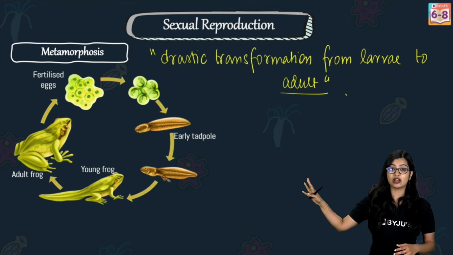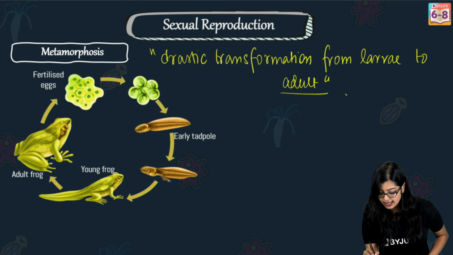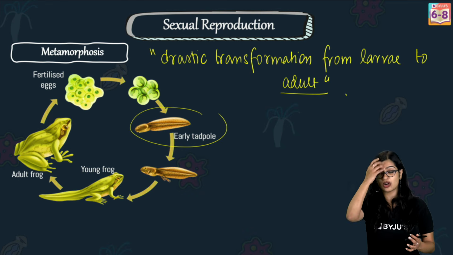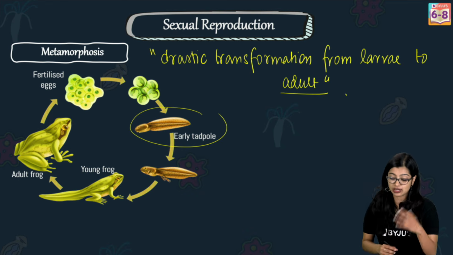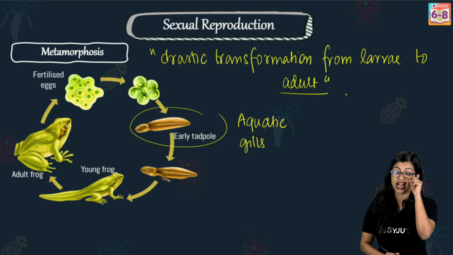So if you want to take a look at the life cycle of the frog, once the eggs are hatched, they form a certain structure or larva called a tadpole. Now the tadpole here, first of all, is aquatic. It's found underwater and it has gills that will help it survive, right?